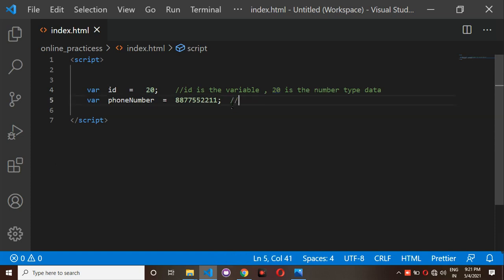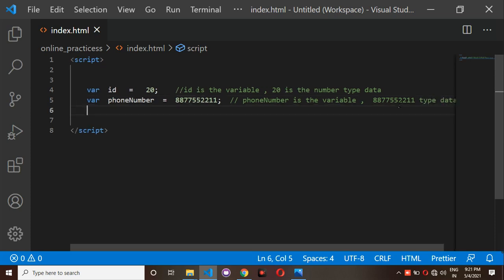In the same way, here I have phone number as the variable name, and this is number type data.